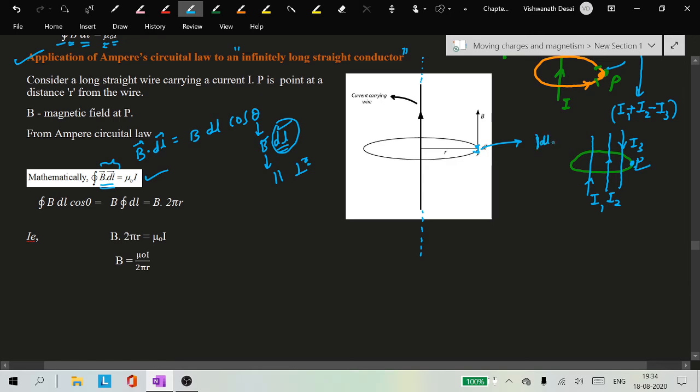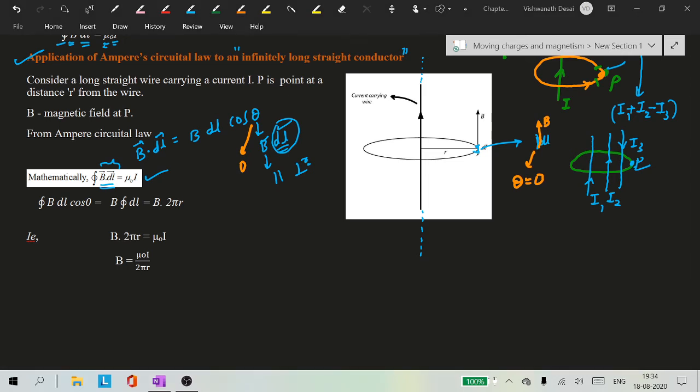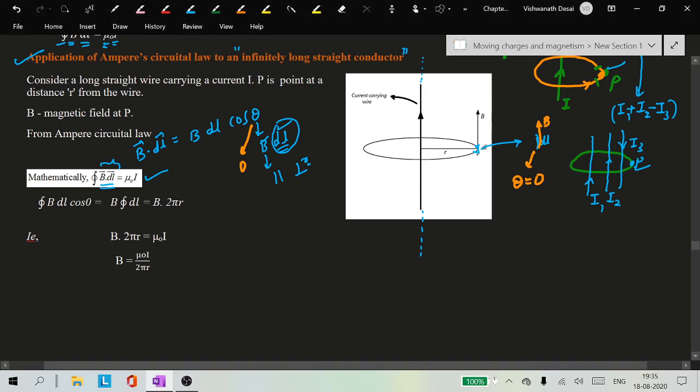And what about the magnetic field at this point? The magnetic field can be found by again using a tangent drawn, right? So dl and the magnetic field both are in the same direction. If both are in the same direction, what is theta equal to? Theta is equal to 0. Therefore, we are going to get B dot dl equal to just B dl, since theta is 0 and cos 0 is 1.